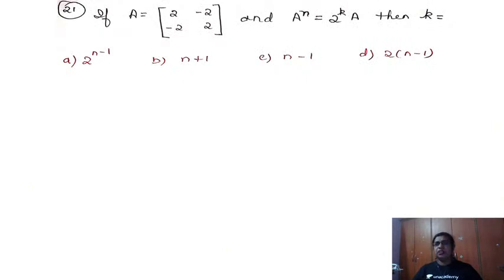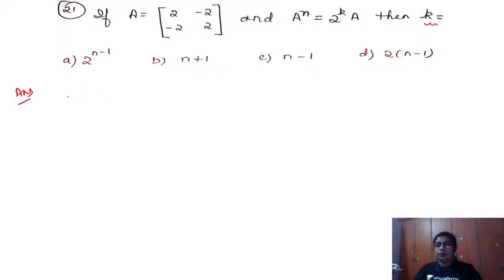Look at this, question number 21. Question number 21 tells us A is the matrix 2 minus 2, minus 2 2, and A to the power n is equal to 2 to the power k into A. I have to find the value of k. So I will apply some ideas here. This is a matrices question. What we will do here is just observe.